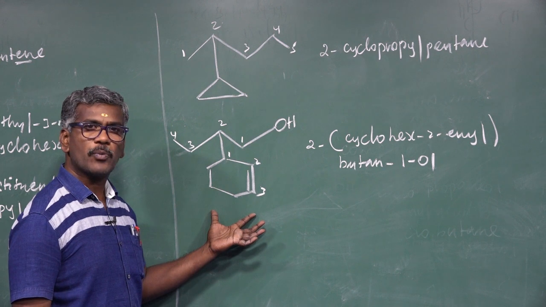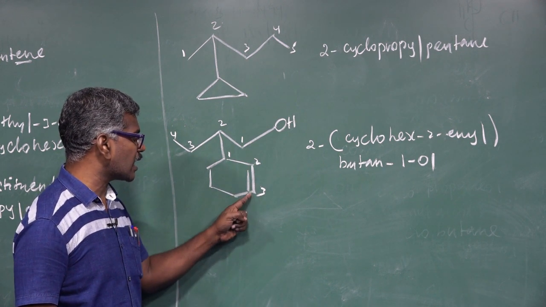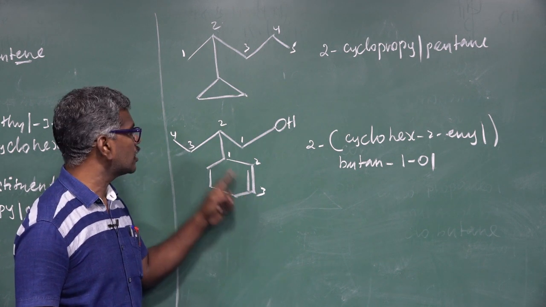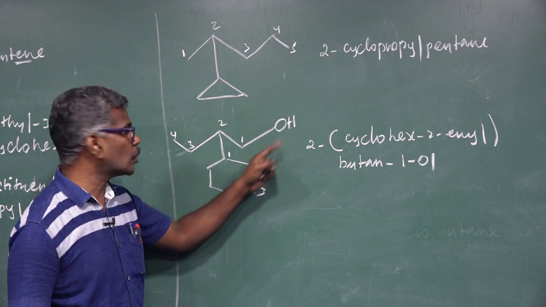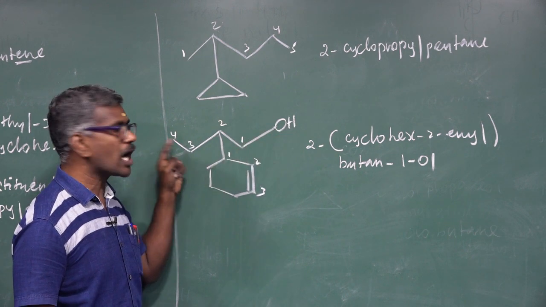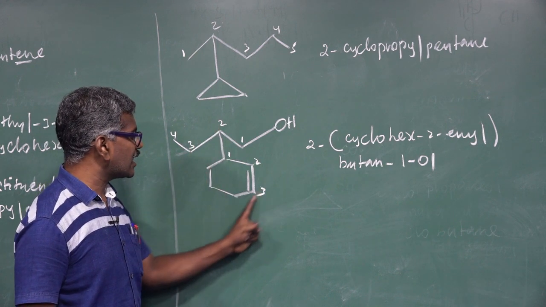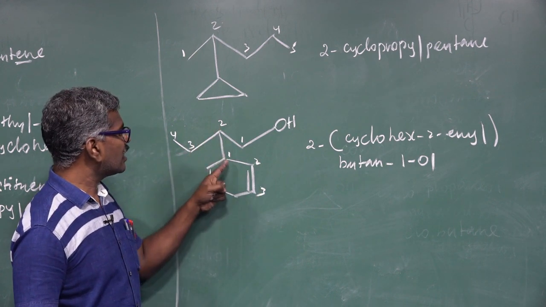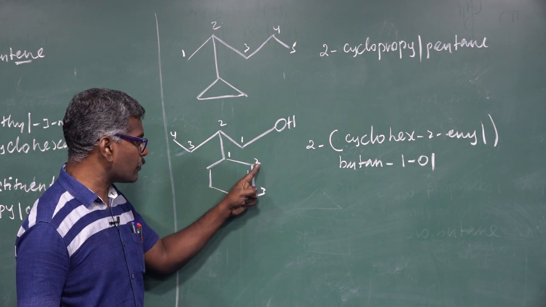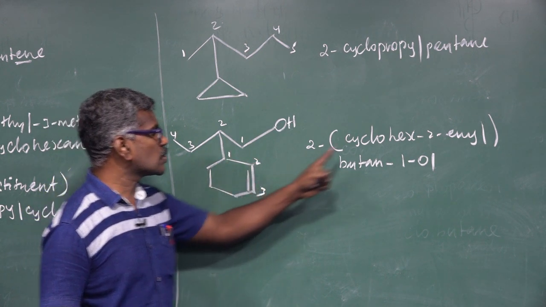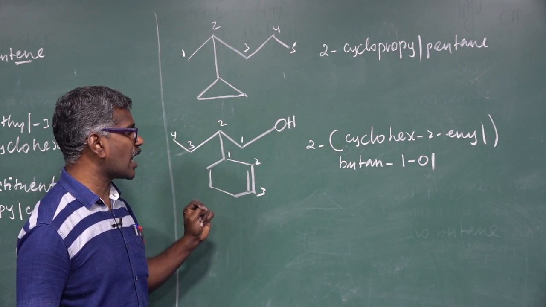The same compound contains a ring containing a carbon-carbon double bond, that is a multiple bond. The chain which contains the functional group, which one is the word root? The carbon atom to which the functional group is attached acts as the word root. In the second portion there is a ring compound present. First number 1, 2, 3. In the second portion there is what? Double bond. So cyclohex means totally 6 carbon atoms.